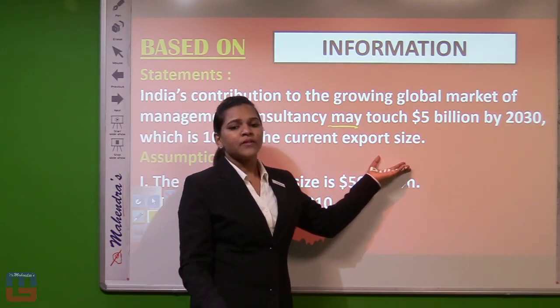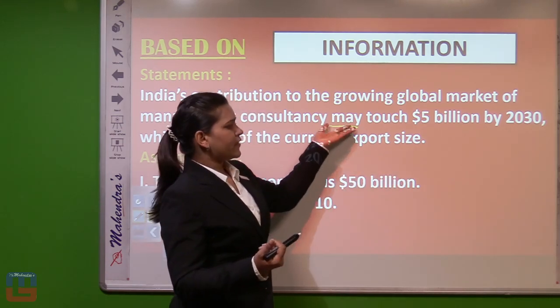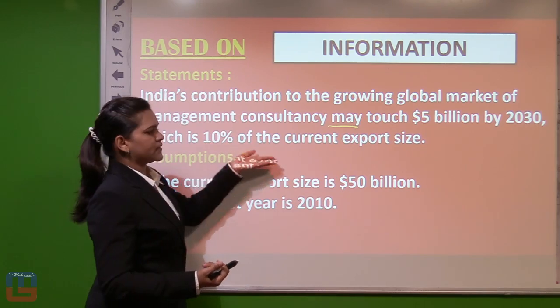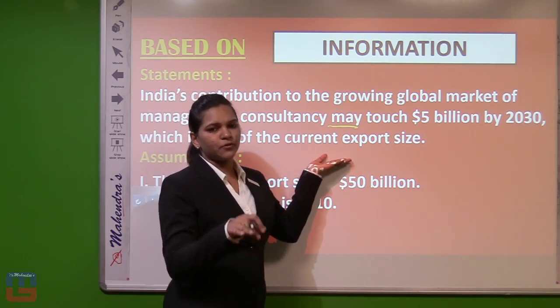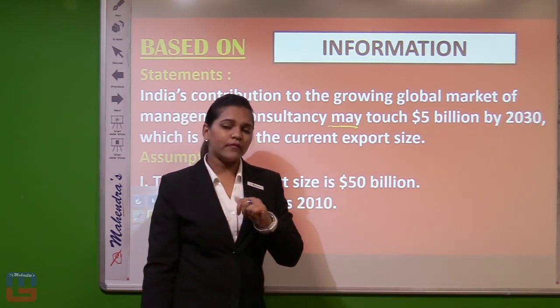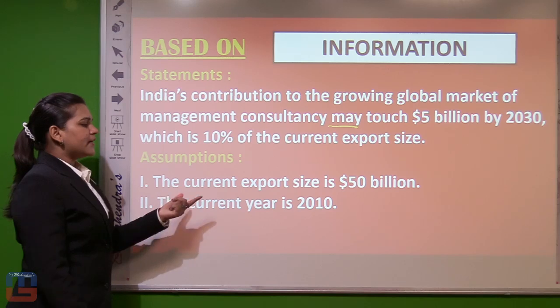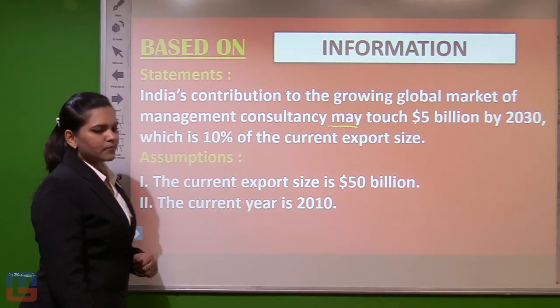It is very clear. That means 5 billion is 10% of the current export size. What can we assume from here? Assumption: the current export size is $50 billion.